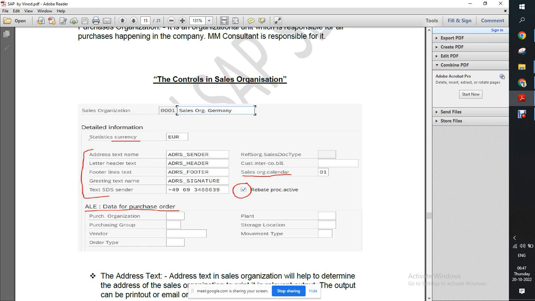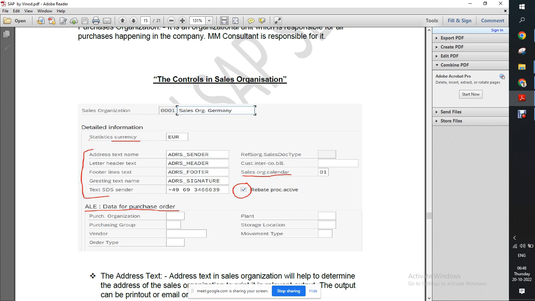First it is currency. Then the text, like if you are going to print company address, your logo and those all things, those will come from the sales org unit. There we will assign all this text.